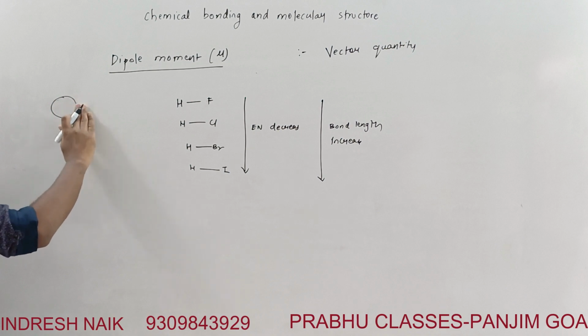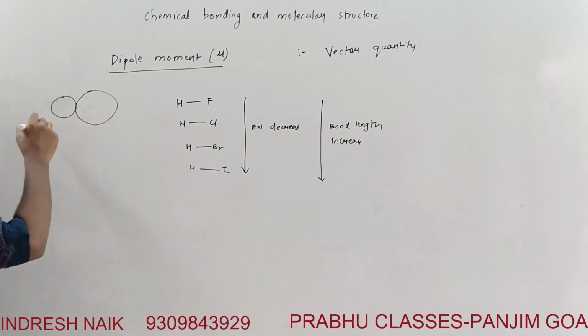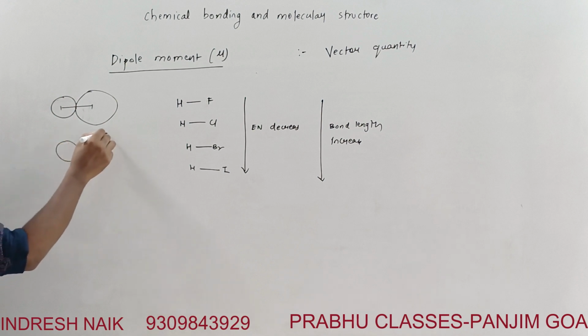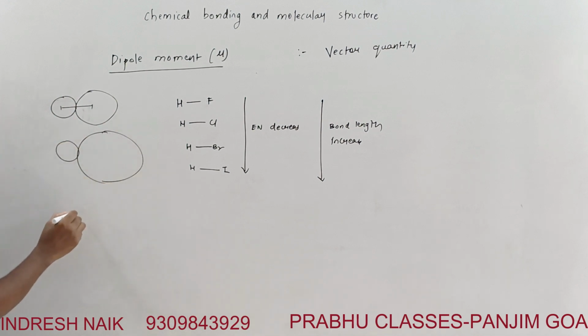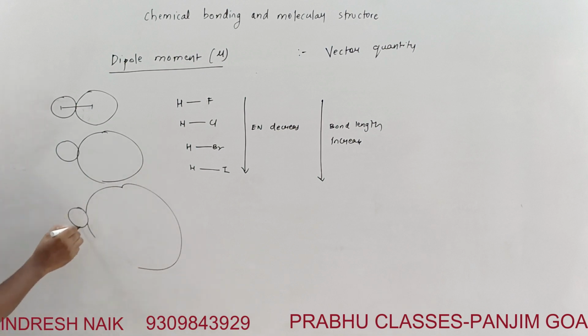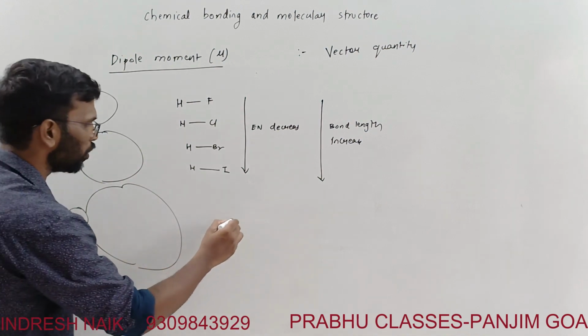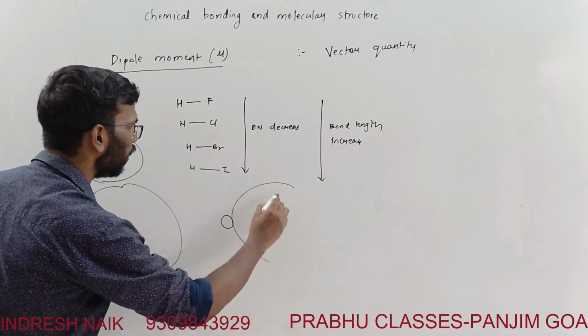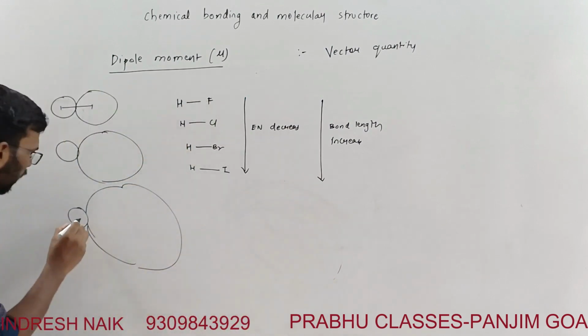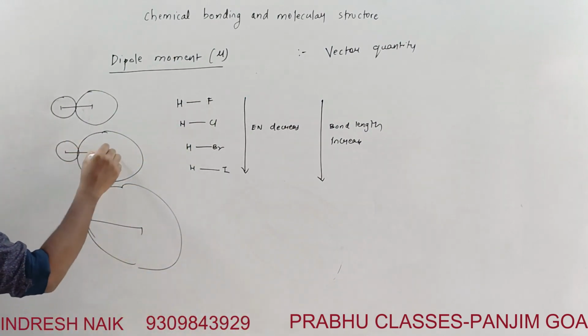Again, this is a hydrogen atom and this will be a chlorine atom. This is a hydrogen atom, this will be a bromine atom, and this is a hydrogen atom with an iodine atom, still bigger. So the bond length is increasing.